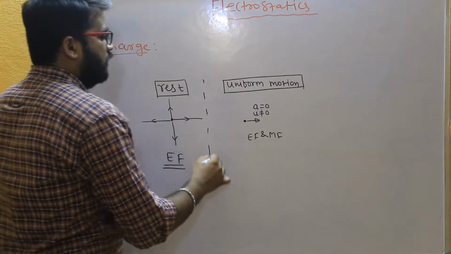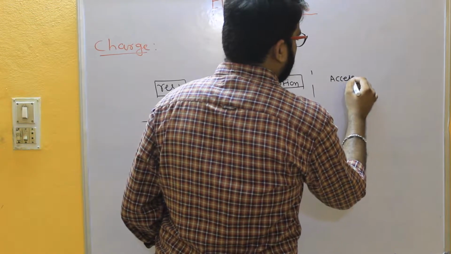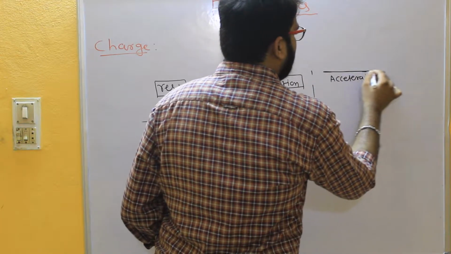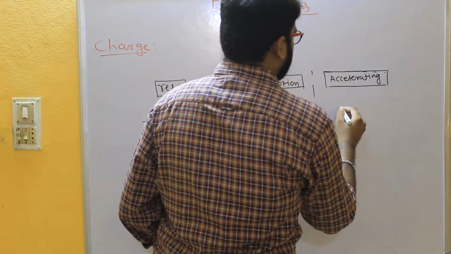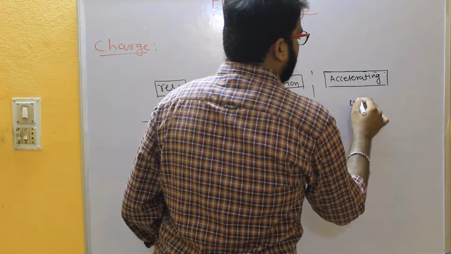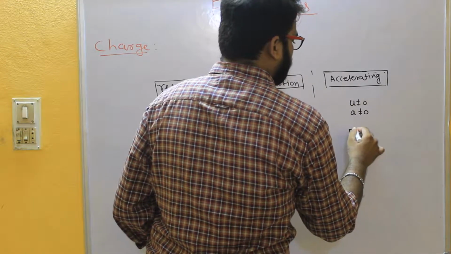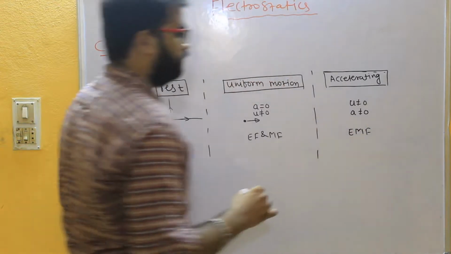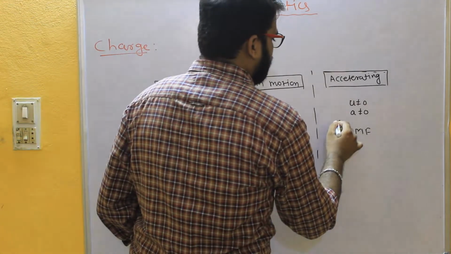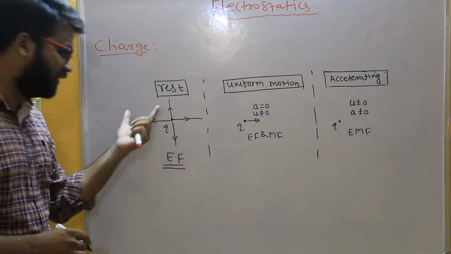And if charge is accelerating, in that case it radiates the energy, right? So that means it produces the electromagnetic field around it. So in the first case charge is at rest, so it will produce the electric field around it.